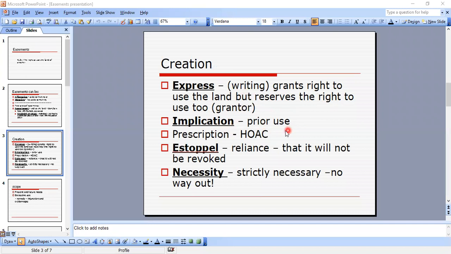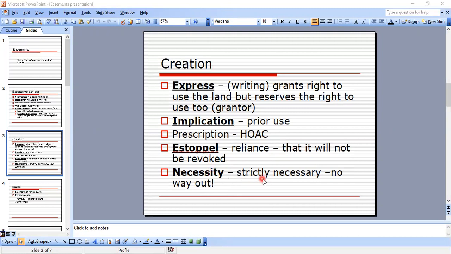Implication means there used to be a prior use. They've used it before. Prescription, of course, is HOAC, which is hostile, open and notorious, and continuous. That's the prescription easement, and we also learned that for adverse possession. Then we have estoppel, another creation. Estoppel can occur where the servient parcel allows use of the property such that it is reasonable that the user will substantially change his position, so basically reliance on belief that the permission will not be revoked.